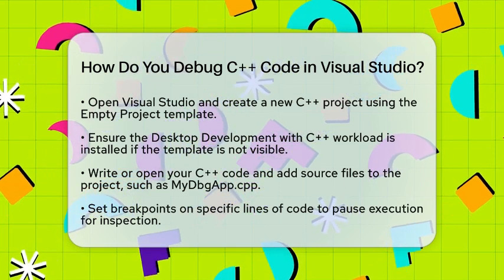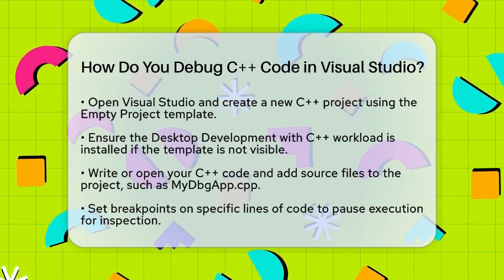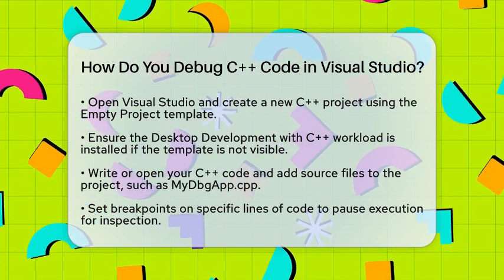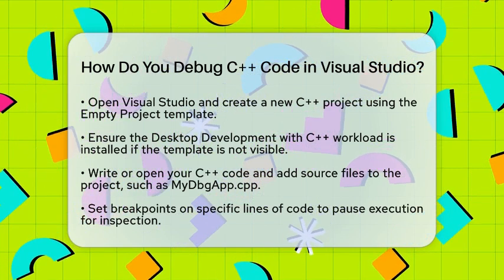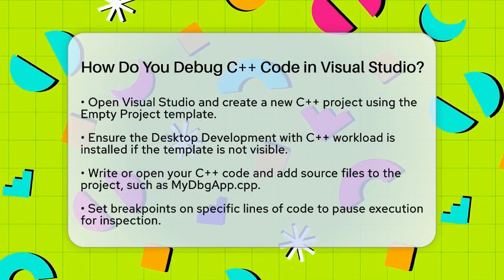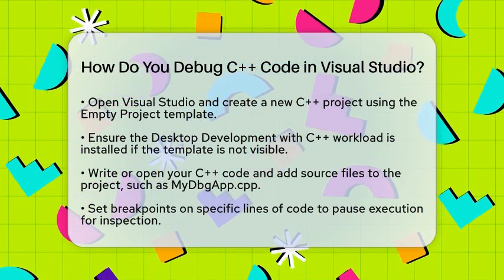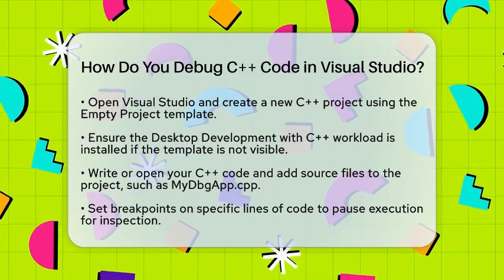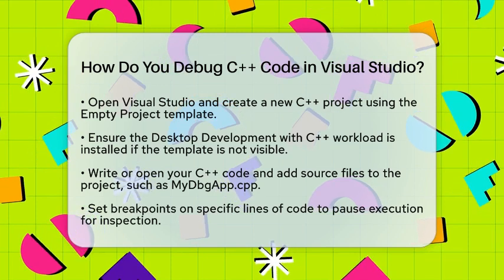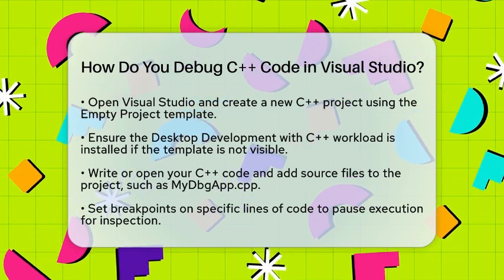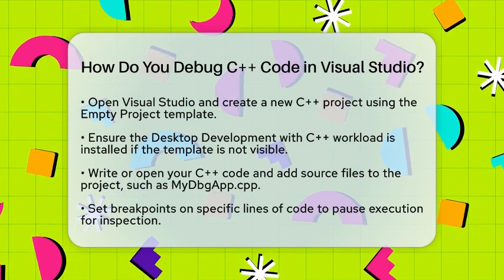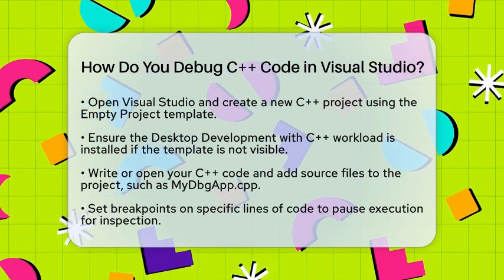First, you need to set up your project. Open Visual Studio and create a new C++ project. You can start with an empty project template. If you do not see this option, make sure you have installed the desktop development with C++ workload through the Visual Studio installer. Next, write or open your C++ code.